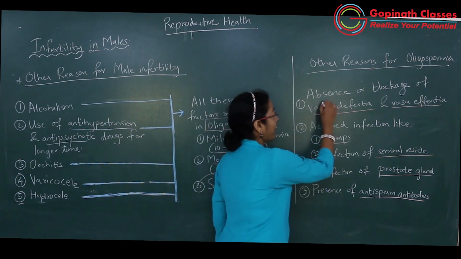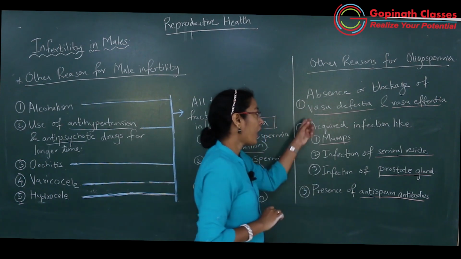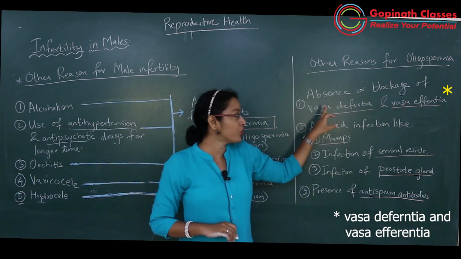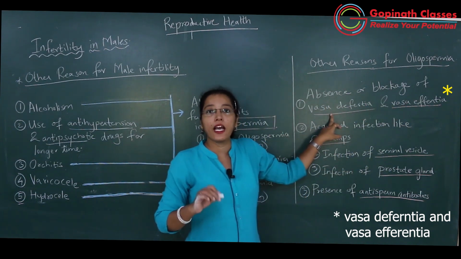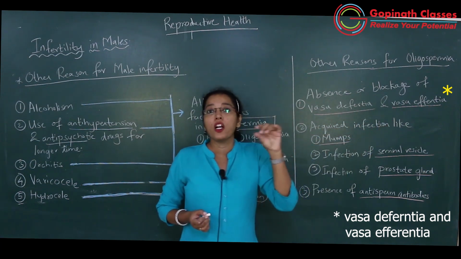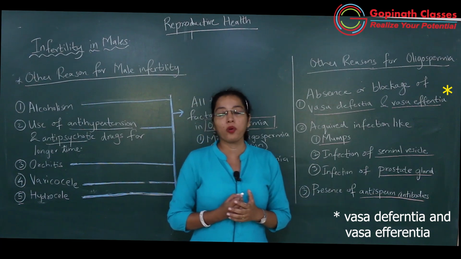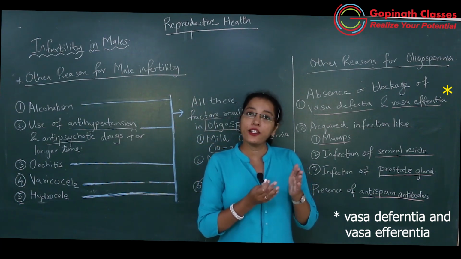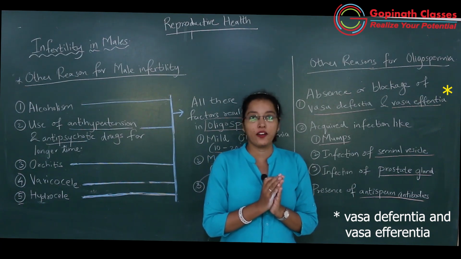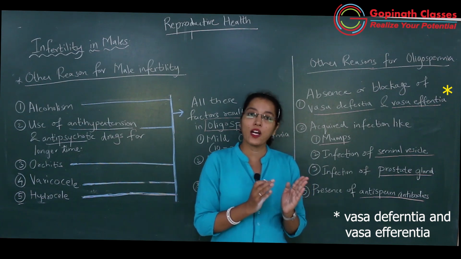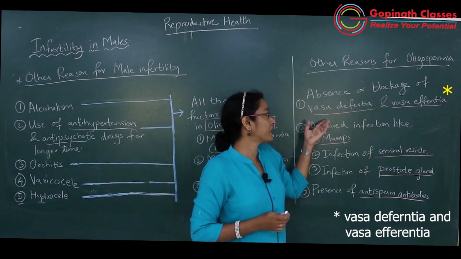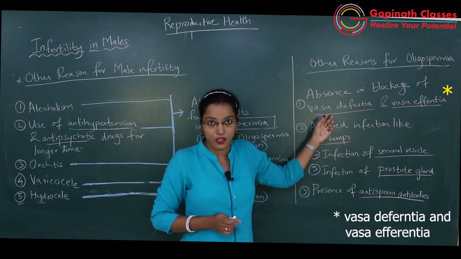Okay, so absence or blockage of vasa deferentia or vasa efferentia. Vasa deferentia are the spermatic cords which carry the sperms, and vasa efferentia are the small tubules which come out from the testis. Vasa efferentia join and then afterwards the vas deferens is formed. Okay, singular is vas deferens. Got it? So blockage or absence of any of these parts will lead to infertility in males.